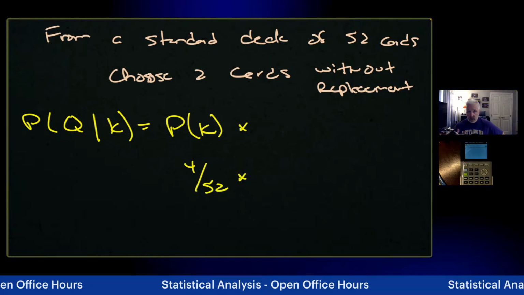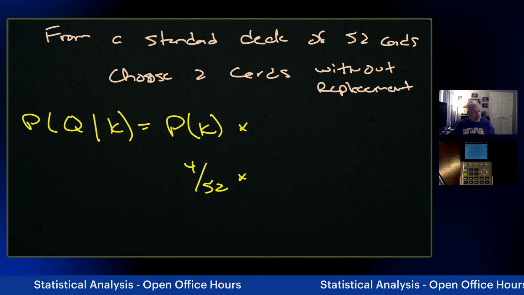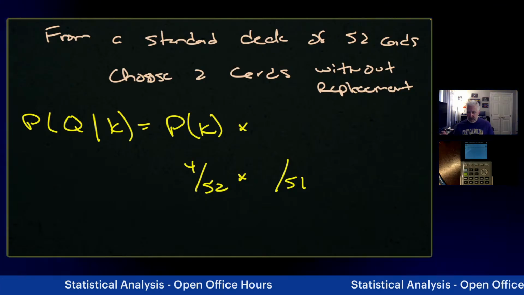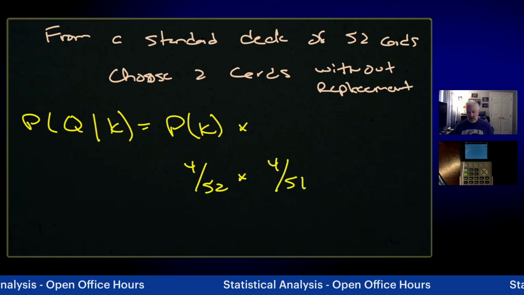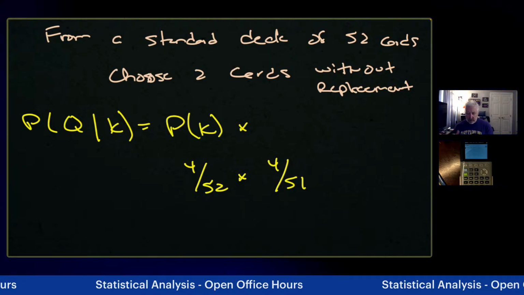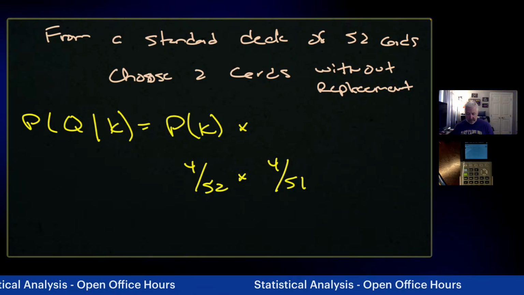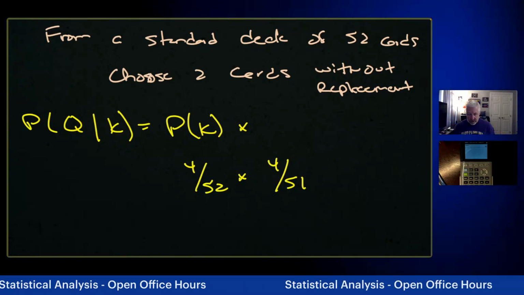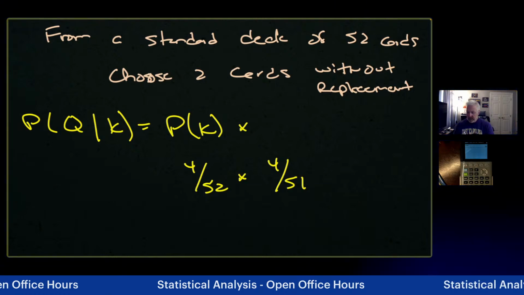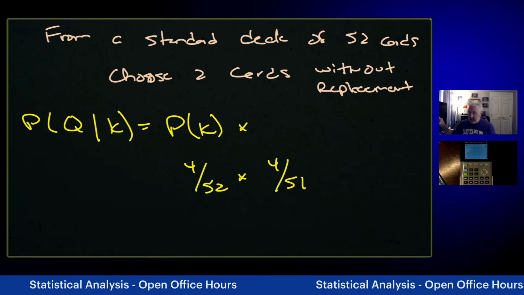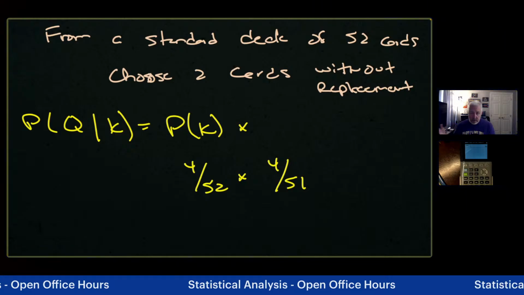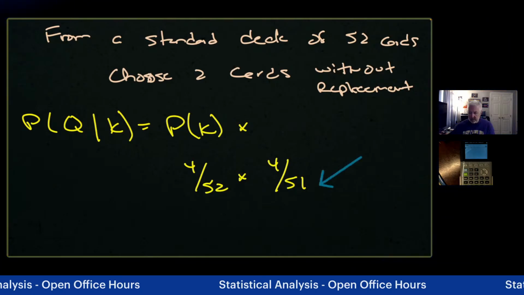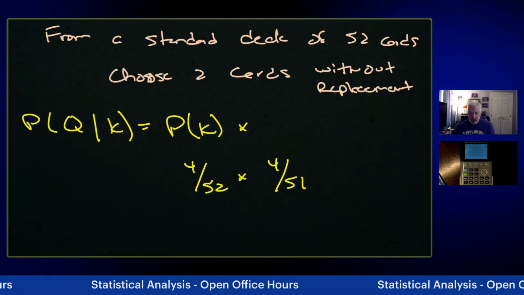The probability of drawing a queen, given that we've drawn a king, and remember, we don't put the king back. So the difference now is that I've got 51 cards, but I do have 4 queens. Because remember, when we're working with this theoretical conditional probability, the situation that we're looking at has occurred. So what's the probability of drawing a queen given that you've drawn a king? So we are going to assume that that did happen. Since that king happened, that's what we threw out, which means that there are 3 kings in the deck, but we don't care about that, other than it makes 1 less in the deck. That's the only thing we care about. But we have 4 queens.